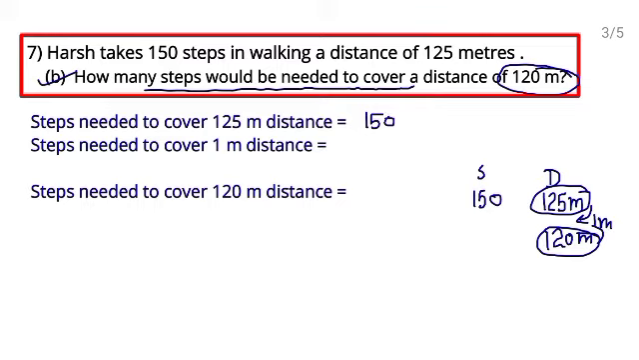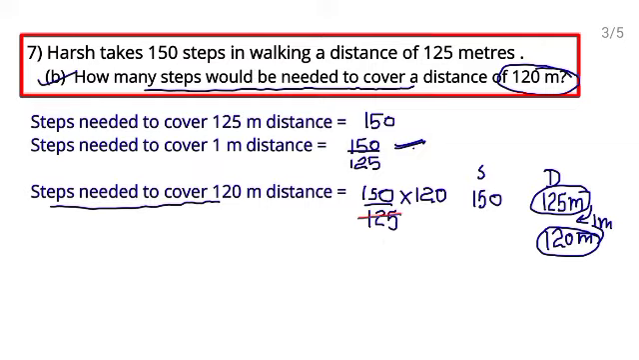For one step, divide this by this, 150 upon 125. Now they are asking steps needed to cover 120 meter distance. This is for 1 meter distance. 1 is given, 1 we have calculated. Now to find for 120, multiply this by 120.